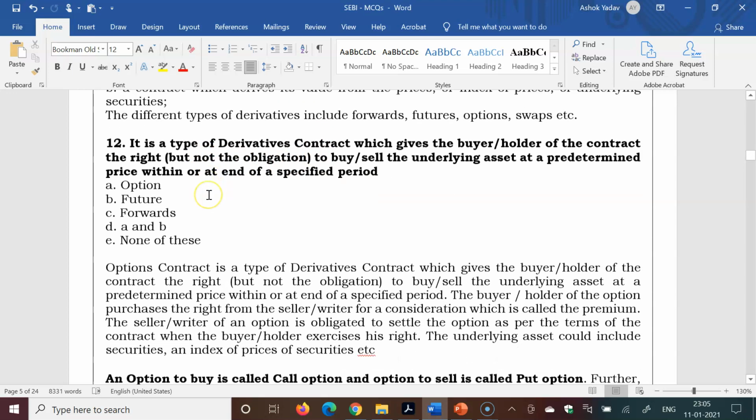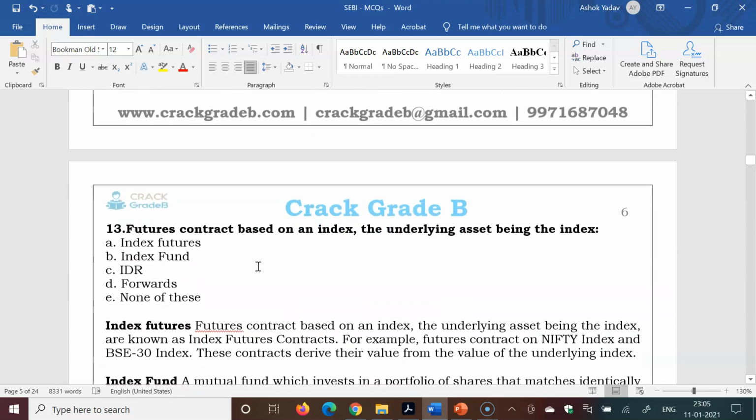It is a type of derivative contract which gives the buyer, the holder of the contract, the right to buy or sell the underlying asset at a predetermined price at or by the end of a specific period. Option, future, forward, A and B, and none of these. So the option contract is the type of derivative contract. If you want to learn derivatives in layman language, then videos are available on our YouTube channel.